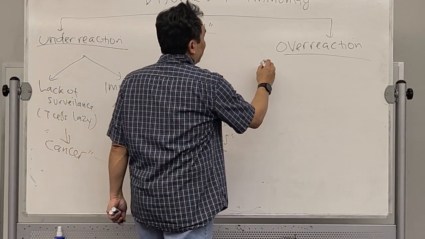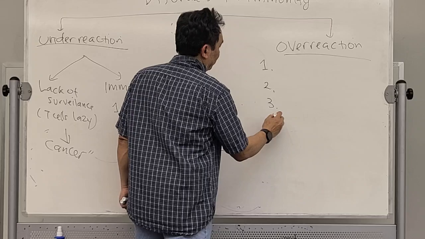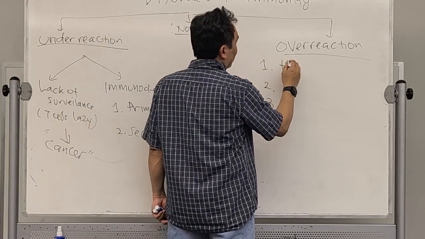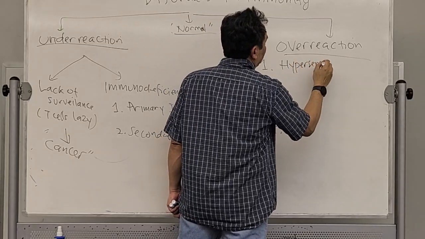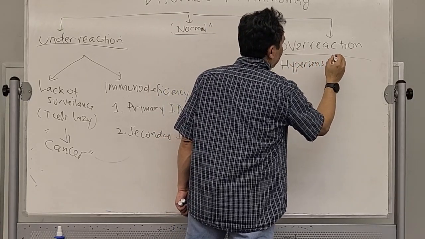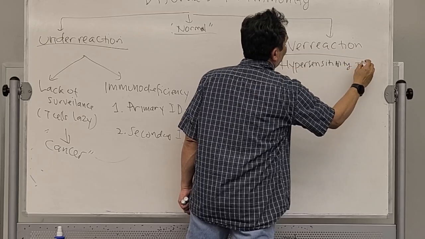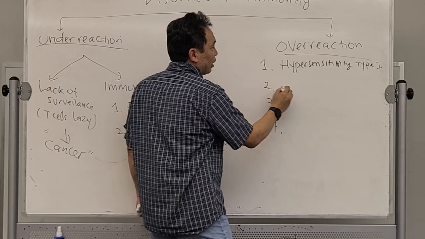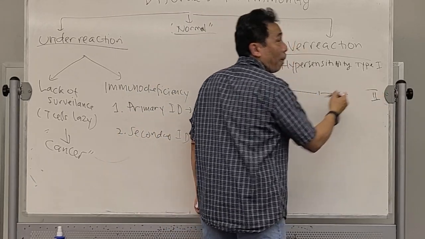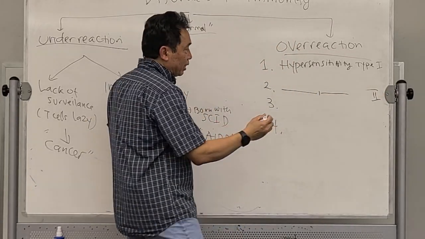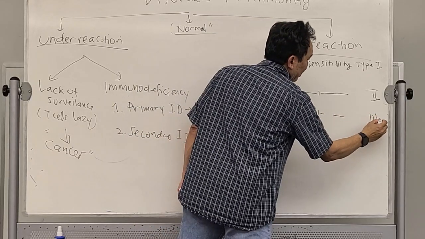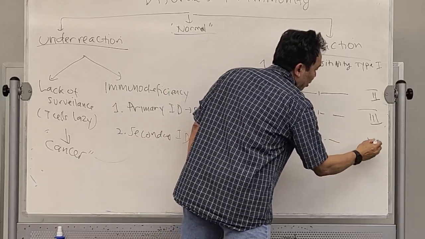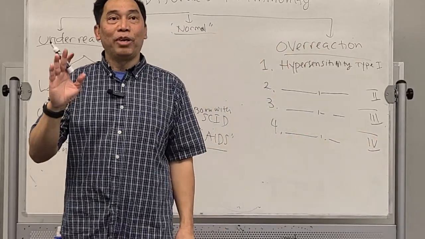Now, for the overreaction, there are 4 types. The first one is called hypersensitivity type 1. The second one is going to be called hypersensitivity type 2. The overreaction number 3 is going to be type 3. Number 4 will be type 4. That's the name. Are you with me?